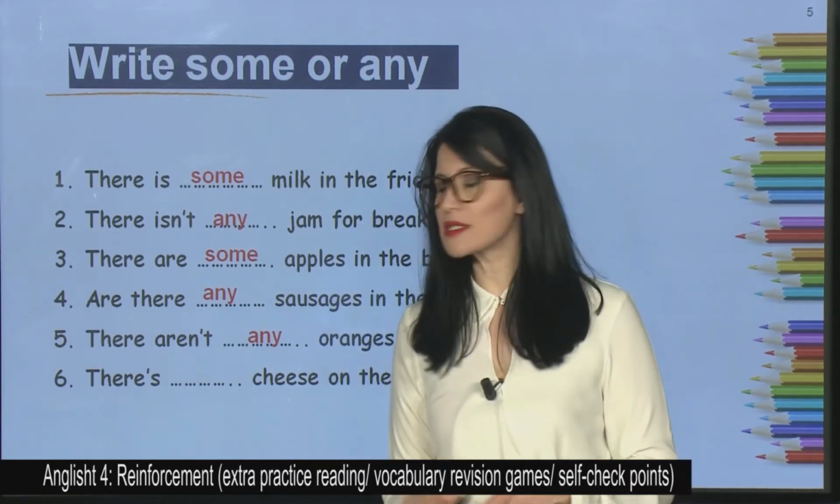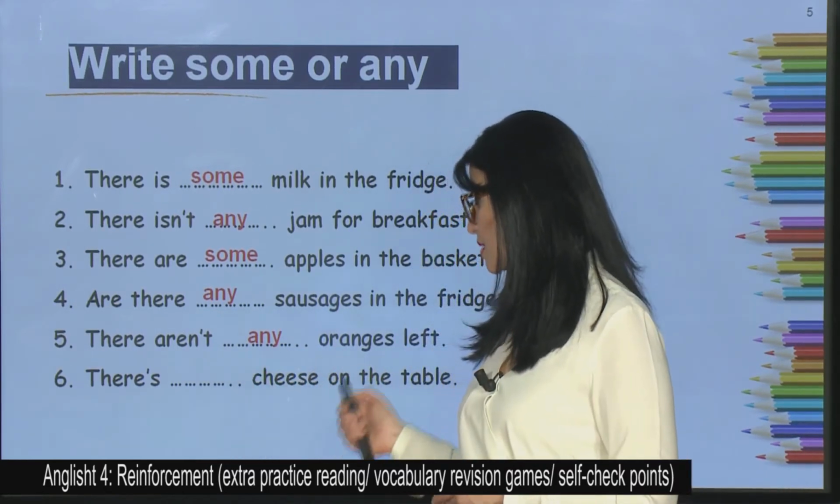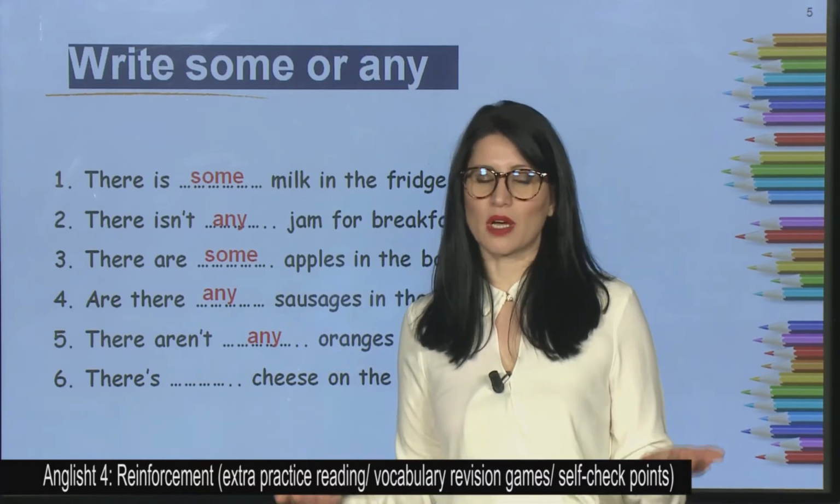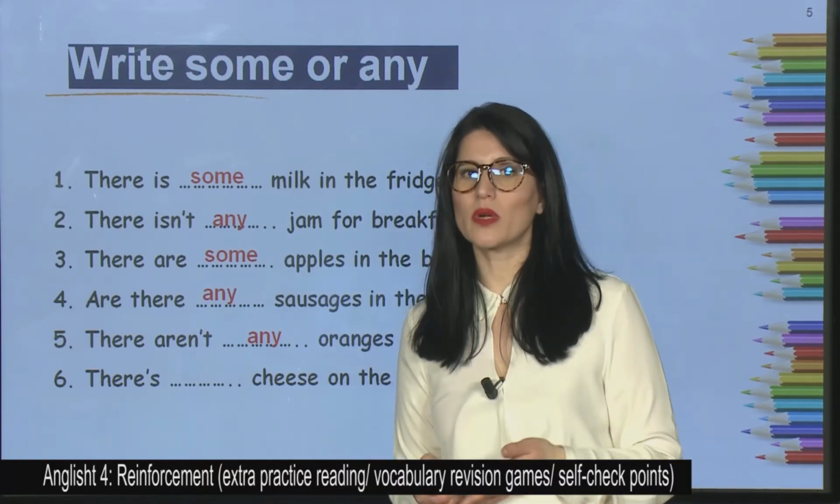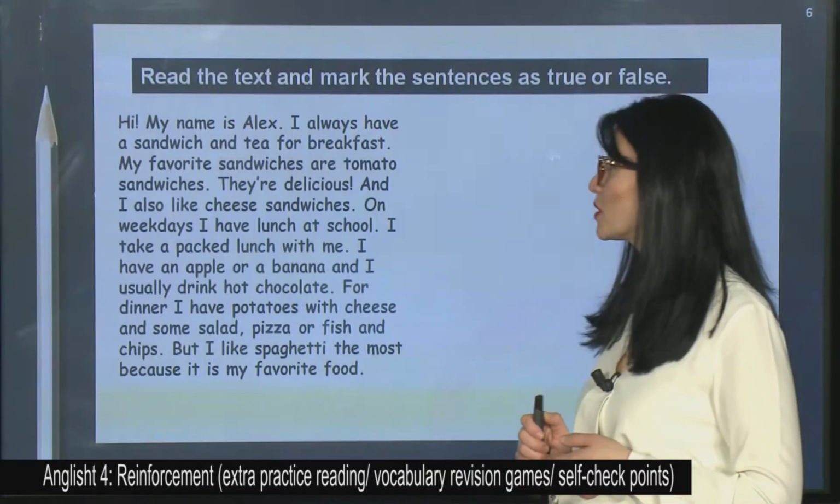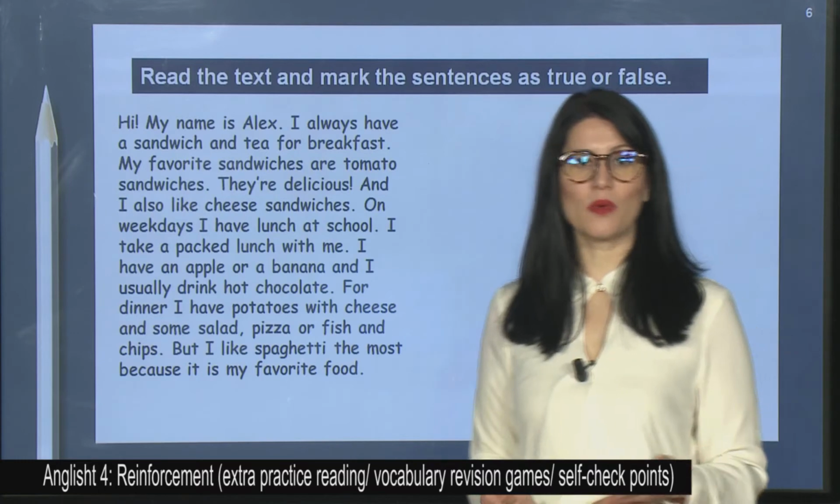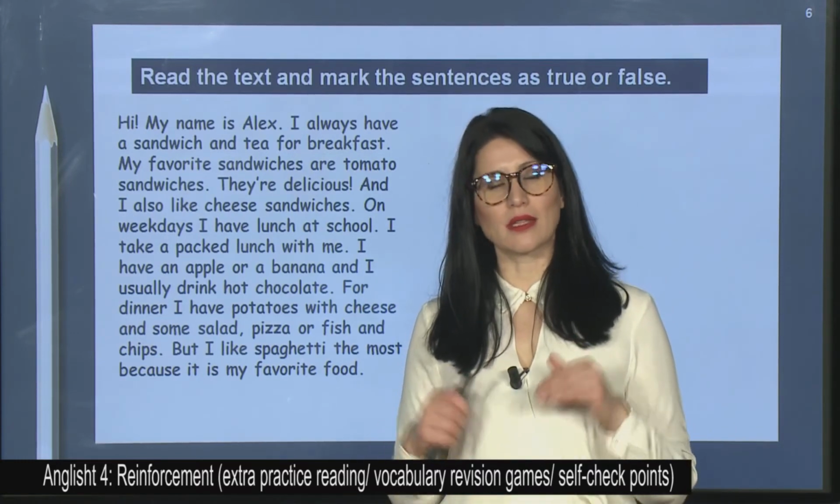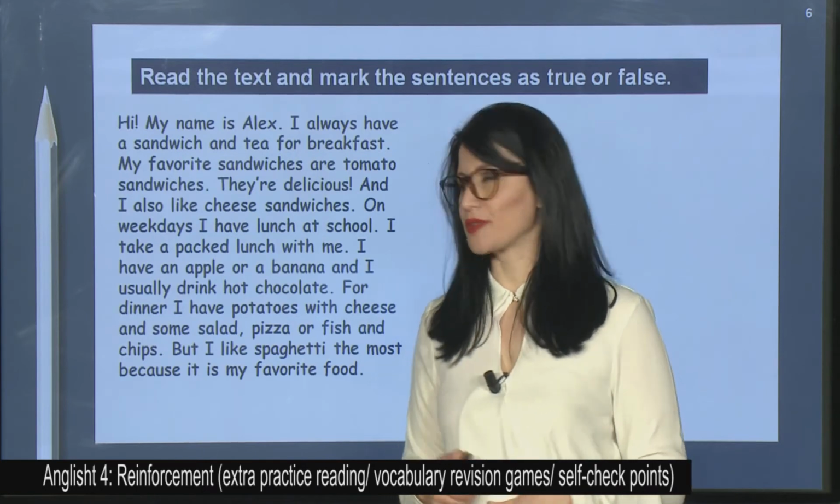And the last sentence, there is cheese on the table. So again, we have got an affirmative sentence. That's why we're going to use some. There's some cheese on the table. Now we've got a text here. We are going to read the text together and we are going to answer the questions.